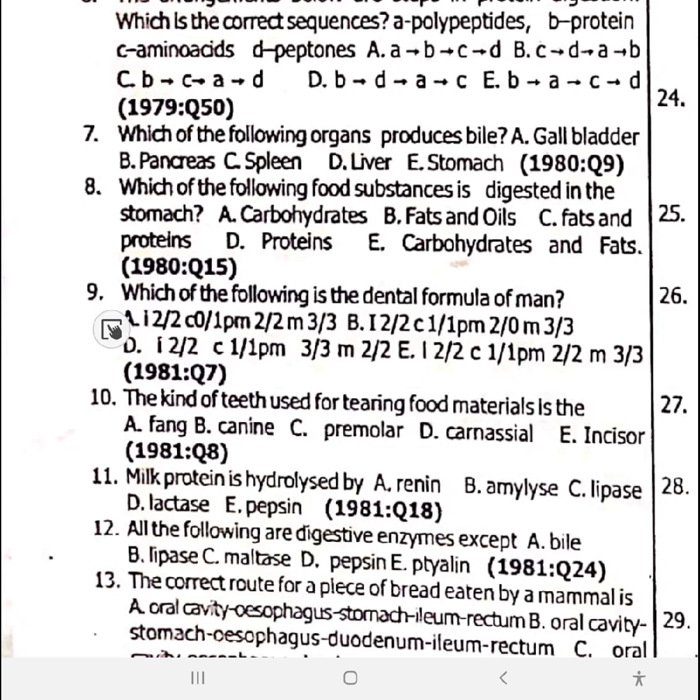Let's go back to our question. The dental formula of a man, question 9, you would have gotten it, is option C. Don't forget 2 1 2 3.